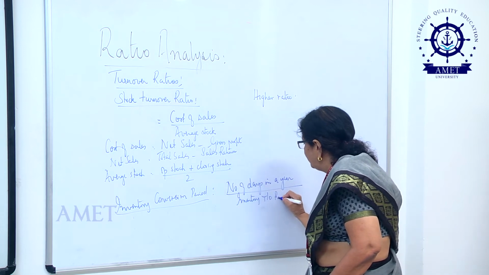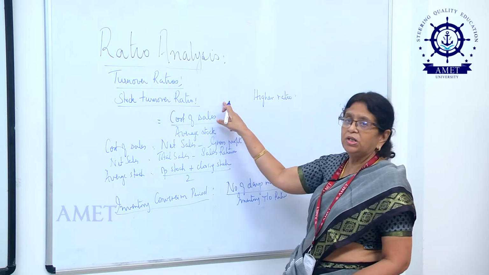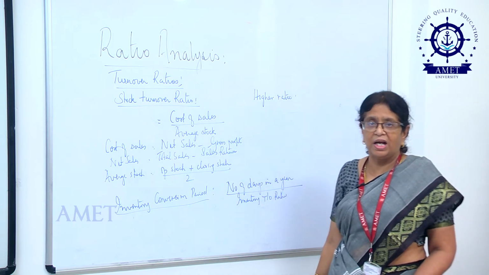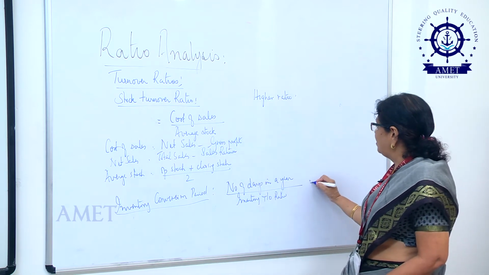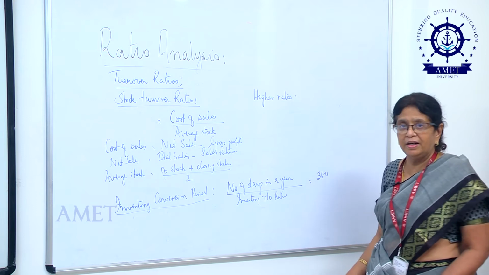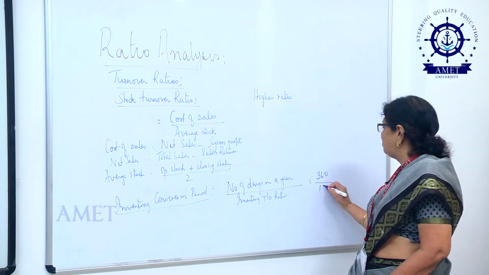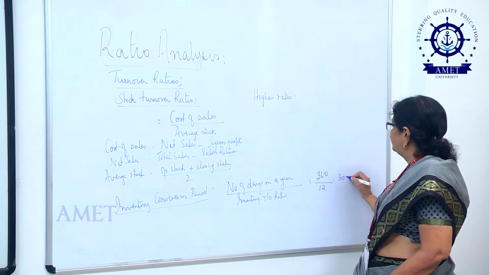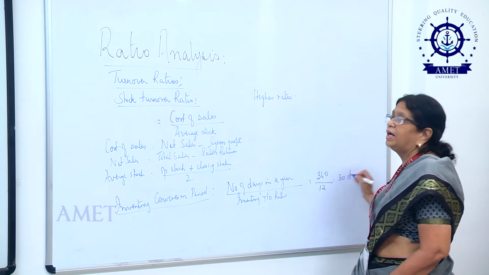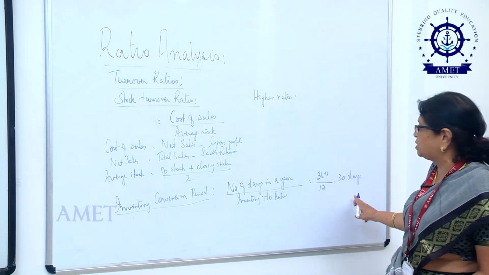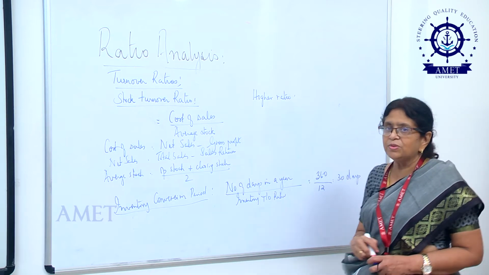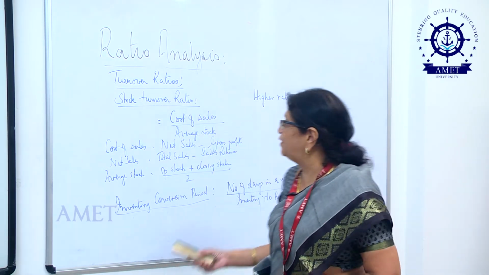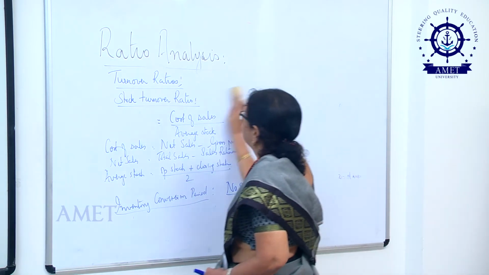For example, if I am converting my inventory back into cash 12 times in a year, assuming the number of days in a year are 360, divided by 12, the period that it is taking for me once to convert my inventory back into cash will be 30 days. Let us quickly do a numerical example to further understand this concept.